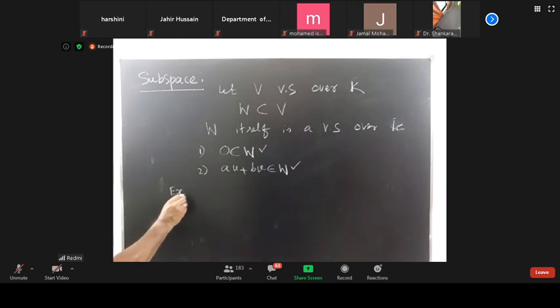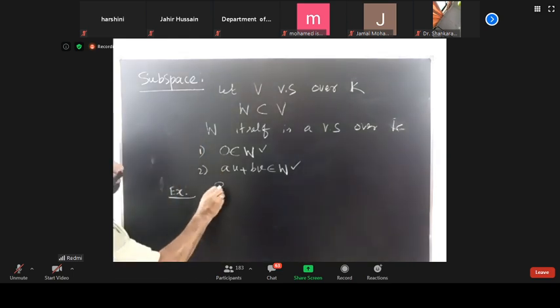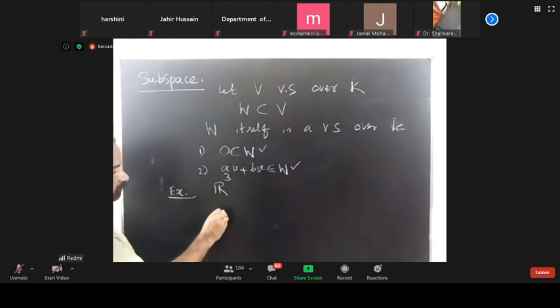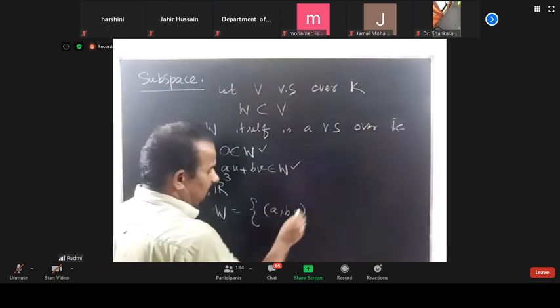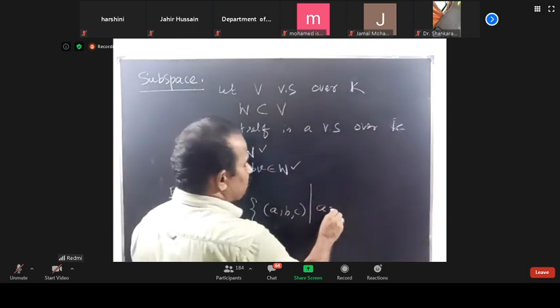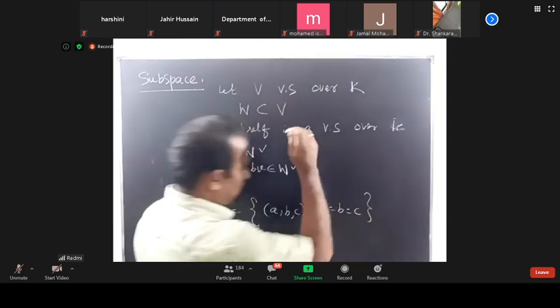Example of a subspace. Let's take R cube, the spatial vector space. Then W is equal to the set of all (a, b, c) such that a is equal to b is equal to c.